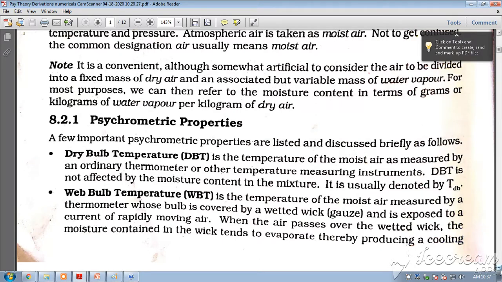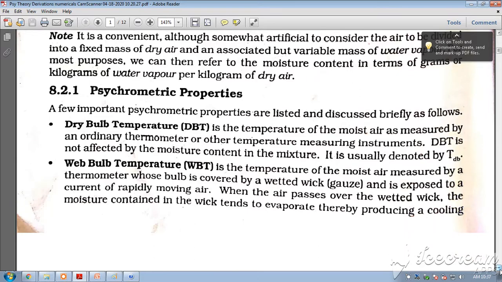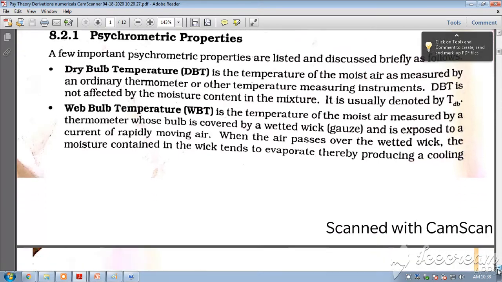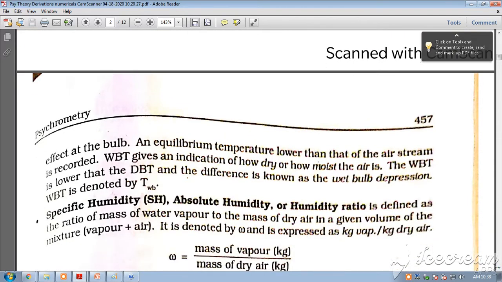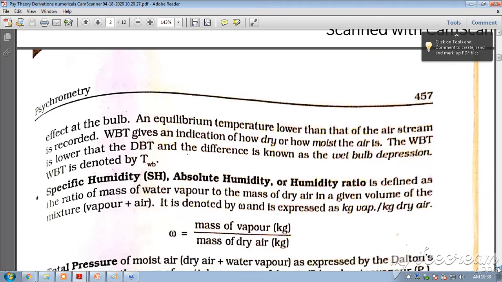Wet bulb temperature is the temperature of the moist air measured by a thermometer whose bulb is covered by a wetted wick, gauze, and is exposed to the current of rapidly moving air. When the air passes through the wetted wick, the moisture contained in the wick tends to evaporate, thereby producing a cooling effect at the bulb. An equilibrium temperature lower than that of the airstream is recorded. Wet bulb temperature gives an indication of how dry or how moist the air is. The WBT is lower than the DBT and the difference is known as wet bulb depression. WBT is denoted by TwB.